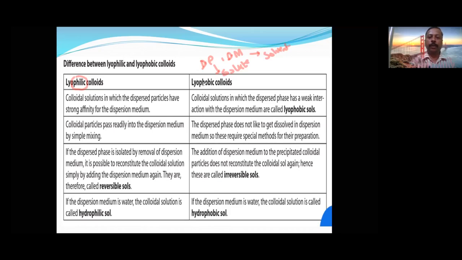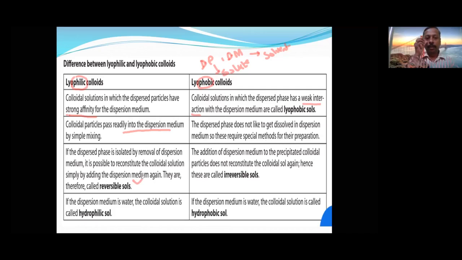Okay, lyophilic and lyophobic. If there is repulsion between the dispersed phase and dispersion medium, then it is called lyophobic. This is a weak interaction, the repulsion. If there is strong affinity, then they are called lyophilic. Colloidal particles pass readily, immediately they will mix without any problem. But here they dissolve with great difficulty. It is very difficult to mix both of them. And these are reversible sols.